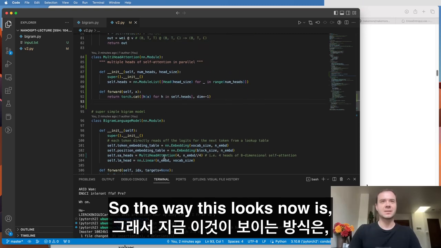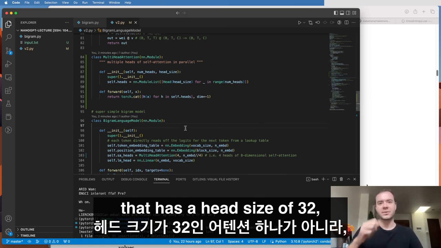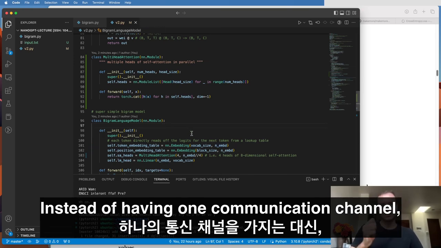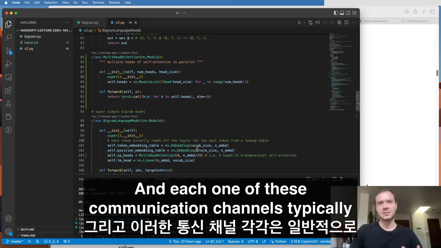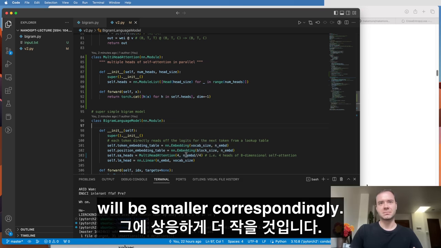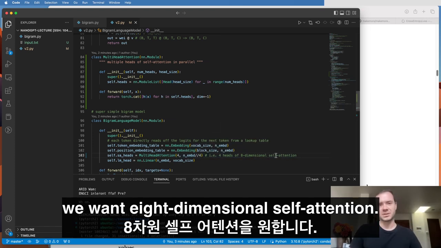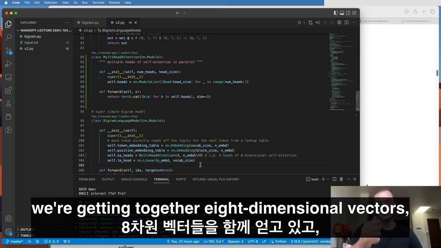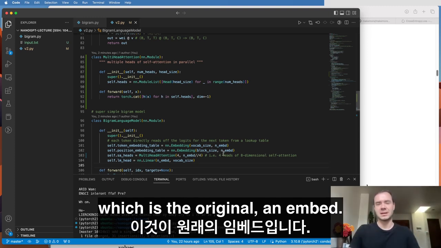So the way this looks now is we don't have just a single attention that has a head size of 32, because remember, n_embed is 32. Instead of having one communication channel, we now have 4 communication channels in parallel. And each one of these communication channels will typically be correspondingly smaller. Because we have 4 communication channels, we want 8-dimensional self-attention. From each communication channel, we're getting 8-dimensional vectors, and then we have 4 of them, and that concatenates to give us 32, which is the original n_embed.